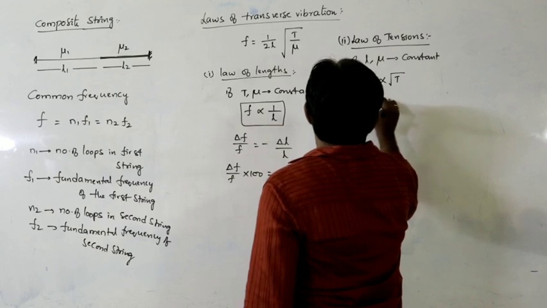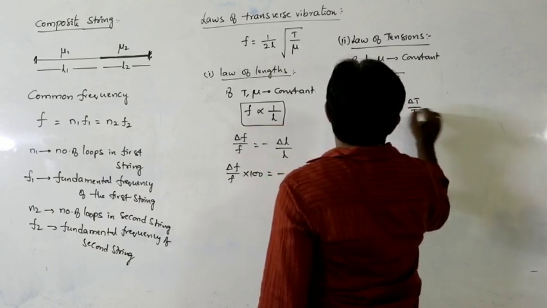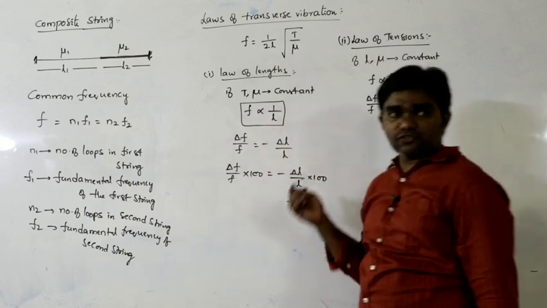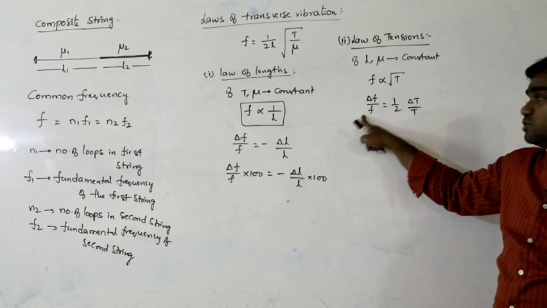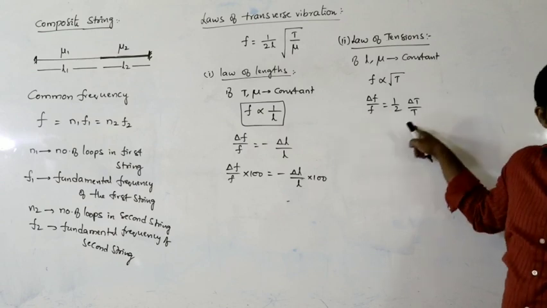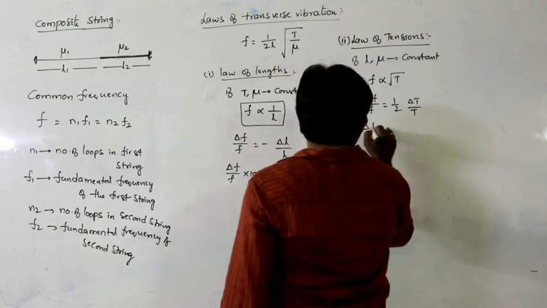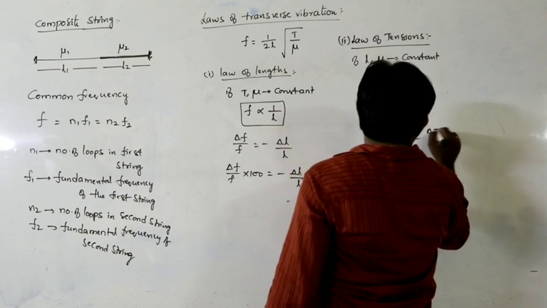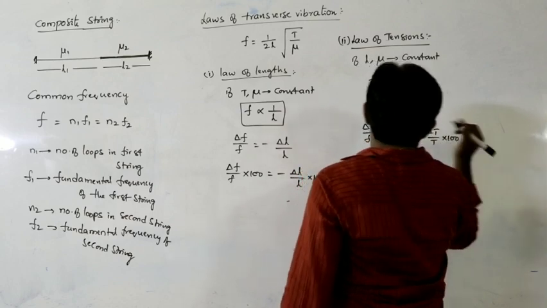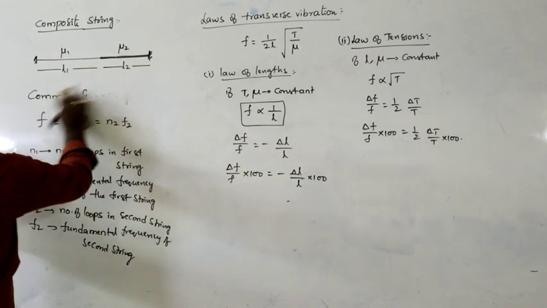So delta F by F equals half into delta T by T, by partial differentiation. That means the fractional change in frequency equals half into the fractional change in tension. For percentage, simply multiply by 100: half into delta T by T into 100. Next, the third one.